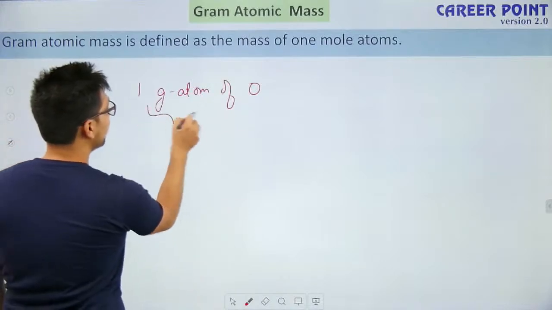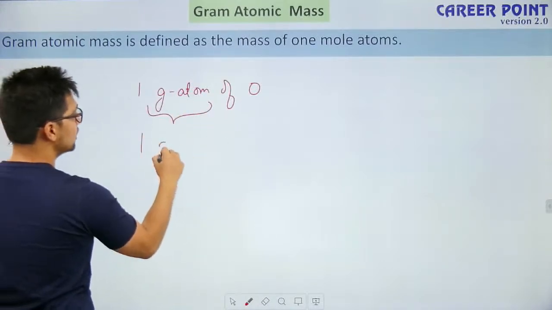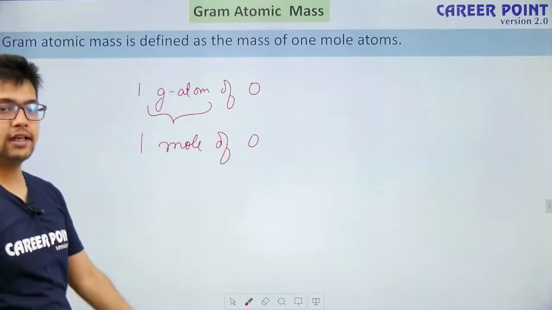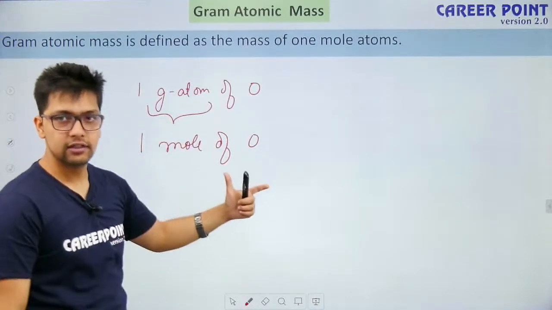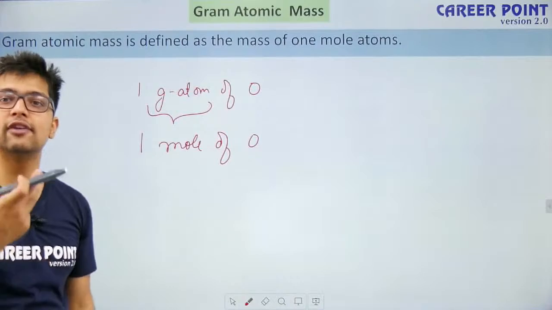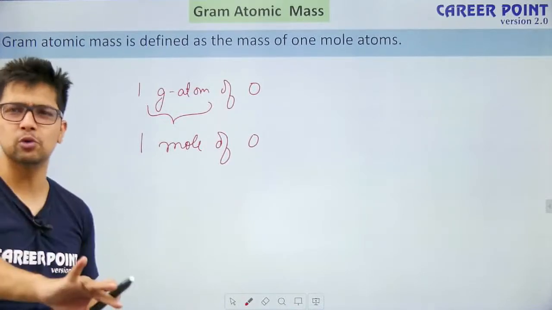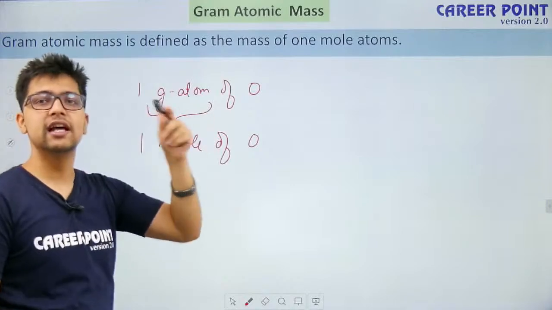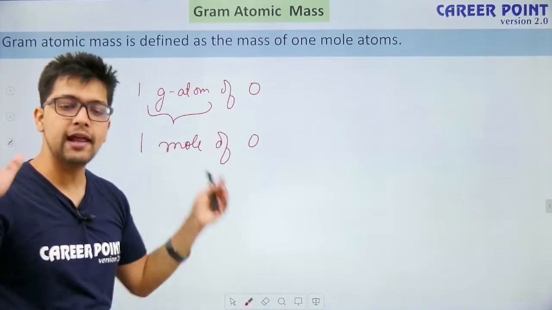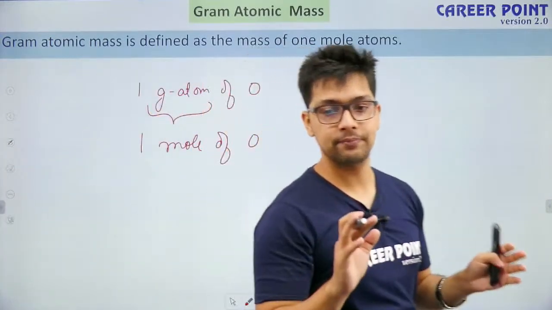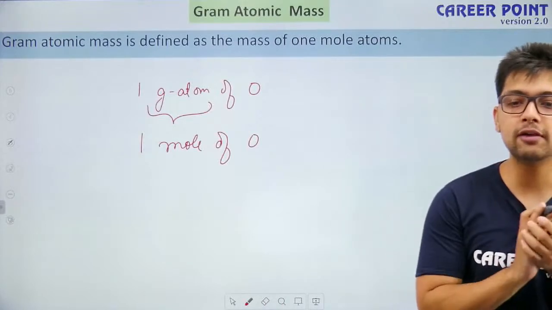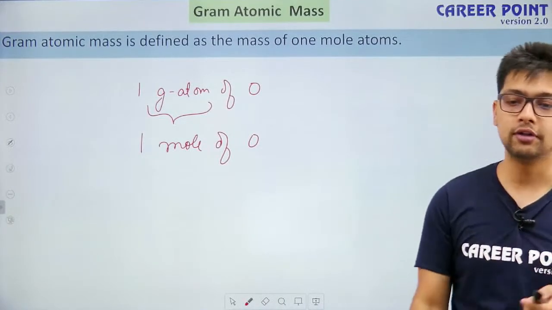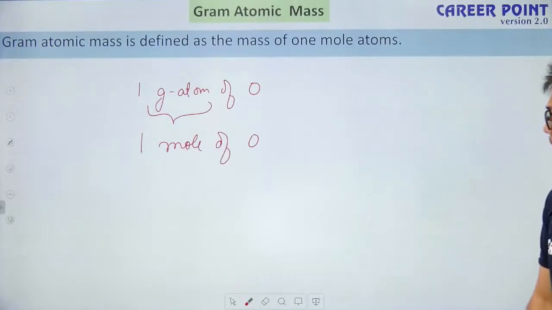But whenever you find gram atom, replace it by mole. So, 1 mole of oxygen. That's it. Basically, it is expressing mole in a different unit, a fancy way. It is just a fancy way to write mole, nothing else. You just have to find wherever gram atom is there, replace it by mole, and everything else remains the same. So, you won't be facing any problem at all. Okay. Sure. So, let's proceed.